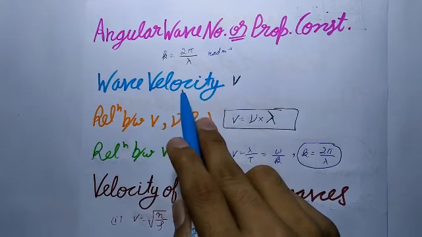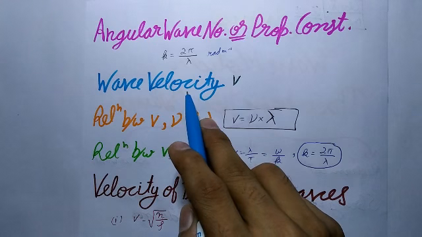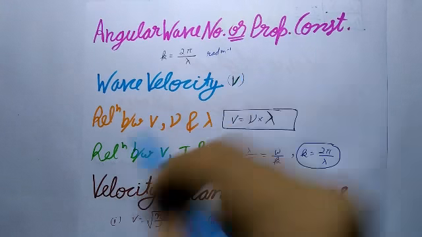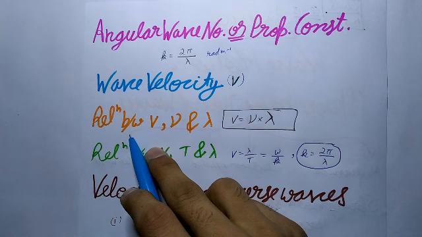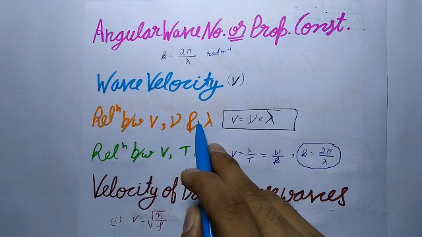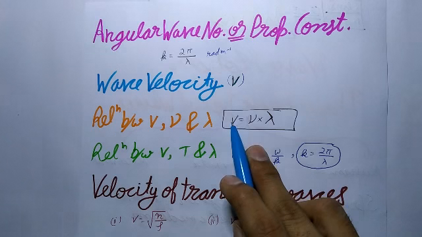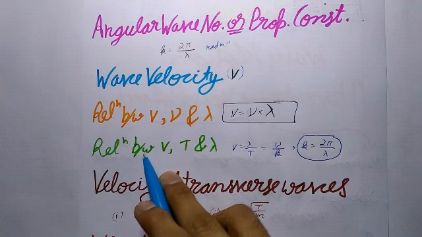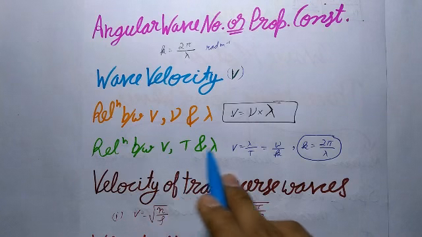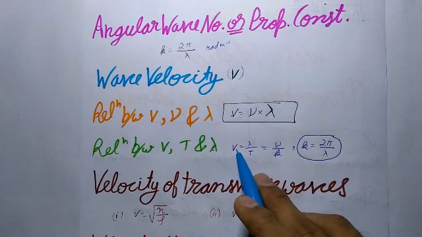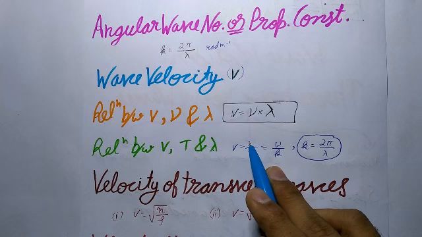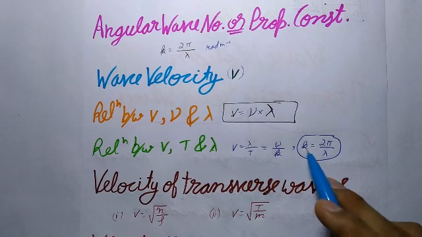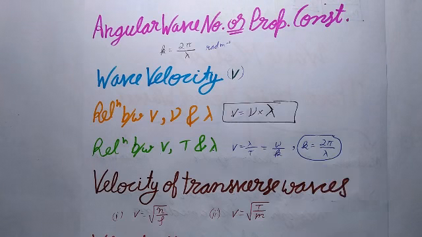Now, next is wave velocity. It is the distance traveled by a wave in 1 second, represented by v. Now, next is the relation between wave velocity, frequency and wavelength. So, here you can see wave velocity is equal to frequency into wavelength. Now, next is the relationship between wave velocity, time period and wavelength lambda. So, wave velocity is equal to wavelength upon time period, which will be equal to omega by k, or we can say k is equal to 2 pi by lambda.